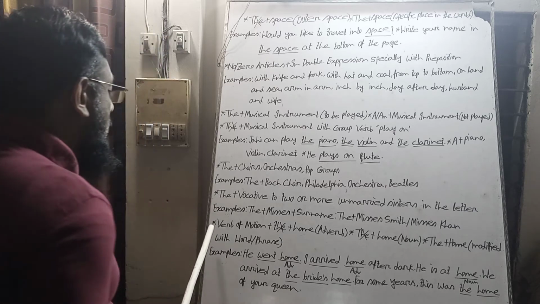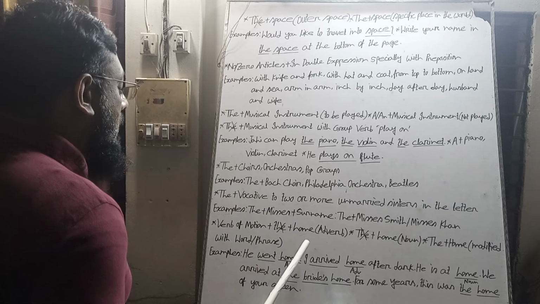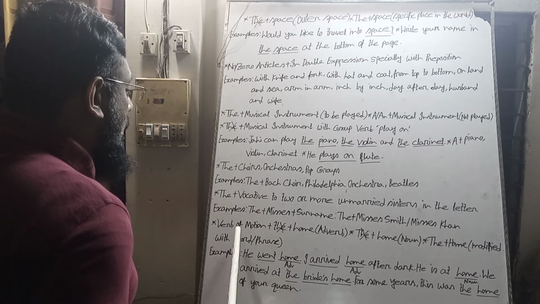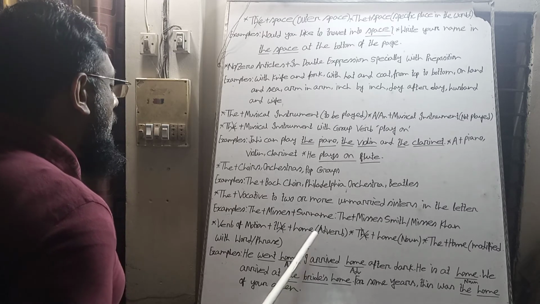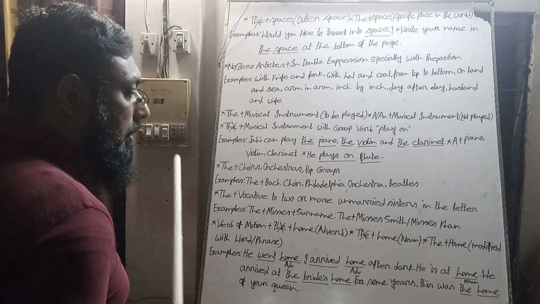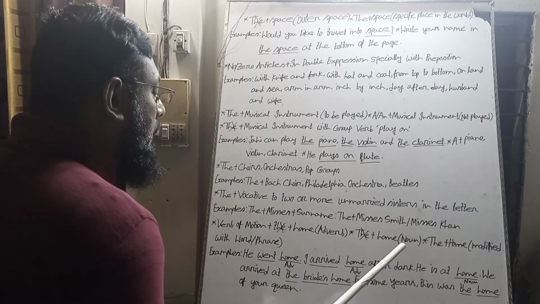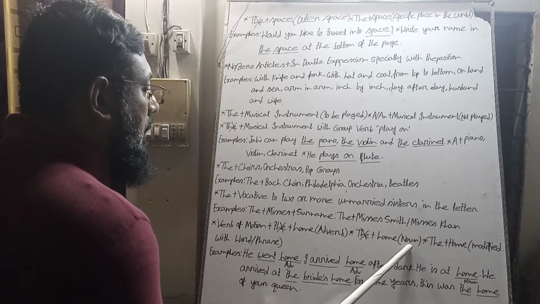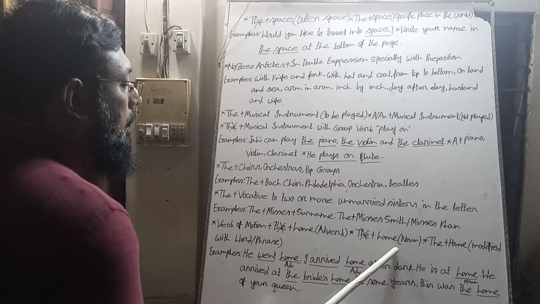When we use any verb of motion, we can use home after the verb of motion as an adverb. So we don't use the article before the adverb home. Even if home is used alone as a noun, we don't use the article before home.